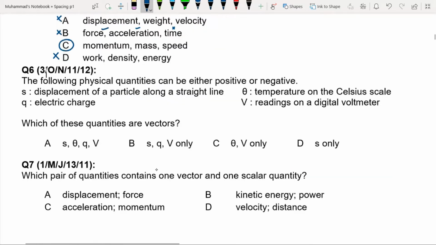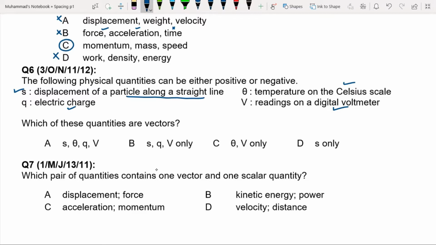Question 6. The following physical quantities can be either positive or negative. S is the displacement of a particle along a straight line. Theta is temperature on the Celsius scale. Q is electric charge. V is the reading on a digital voltmeter. Which of the quantities are vectors?